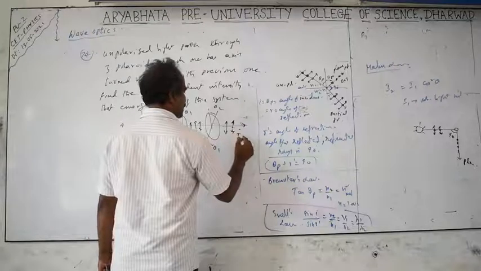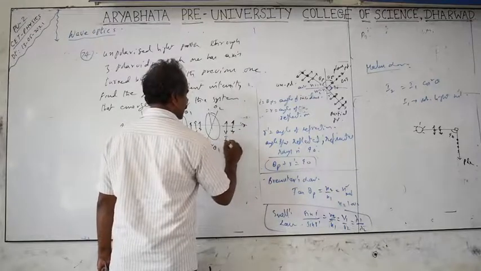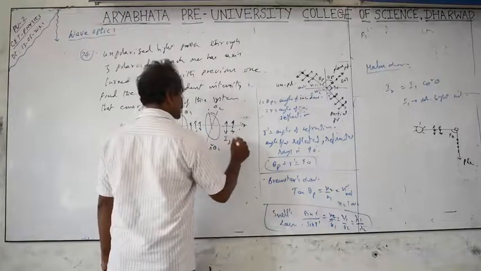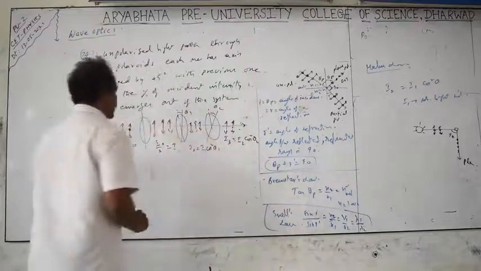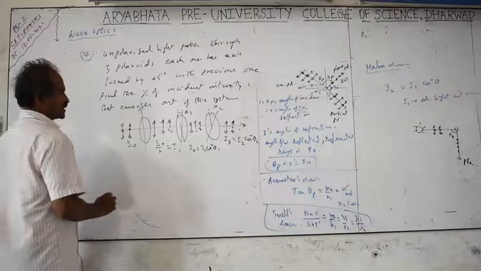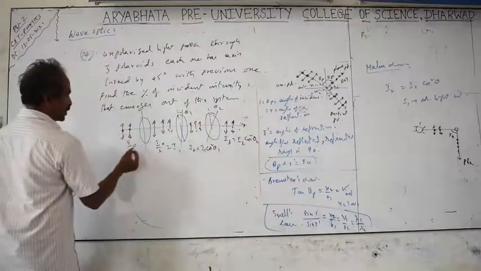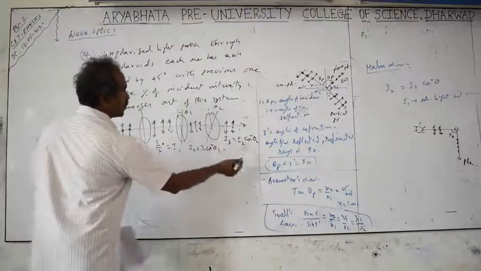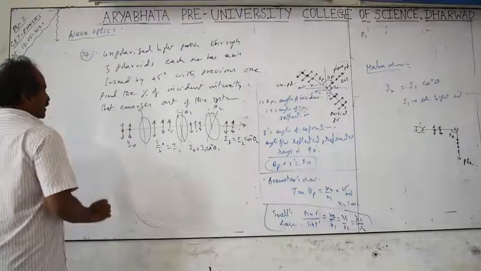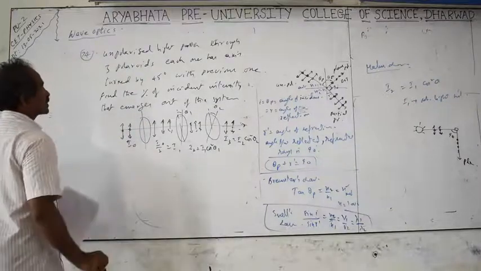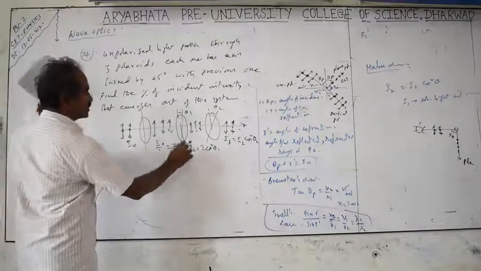This intensity I3 equals the previous intensity I2 into cos square theta 2. What they asked is the ratio, the final to initial: what percent of the initial intensity is going out? So we have to find I3. Theta is equal to 45 degrees.